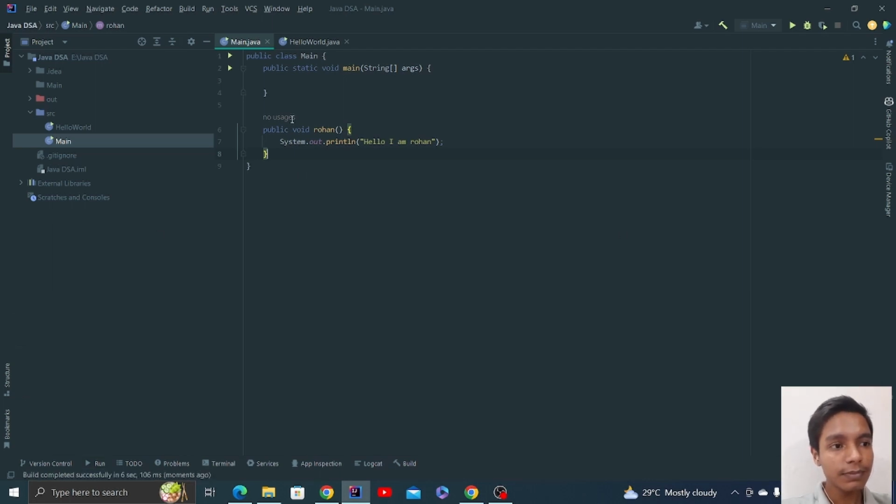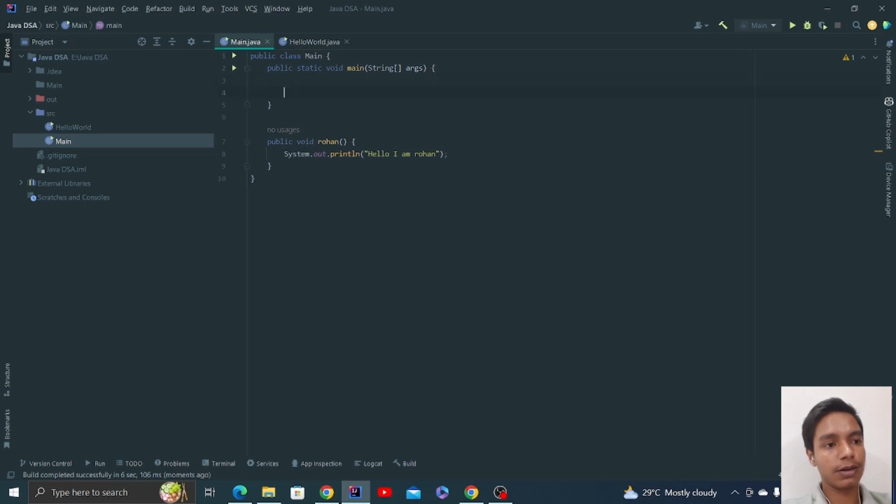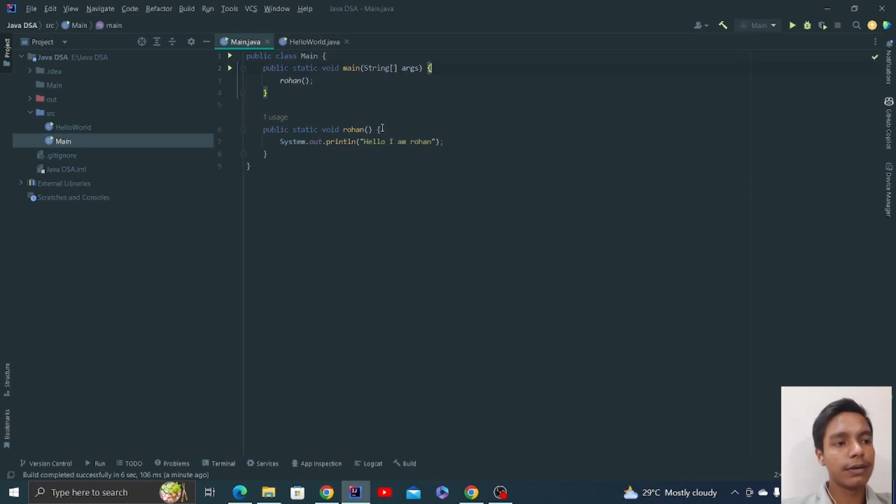But if you call this function over here, it works. We can call this function inside the main function. Now what are static, public and void? You don't need to get into this right now because this is a part of OOPS. And if you want me to teach you a lot of different topics as well, you can definitely let me know in the comment section. I'll help you out with that as well. Here we are just calling the function.